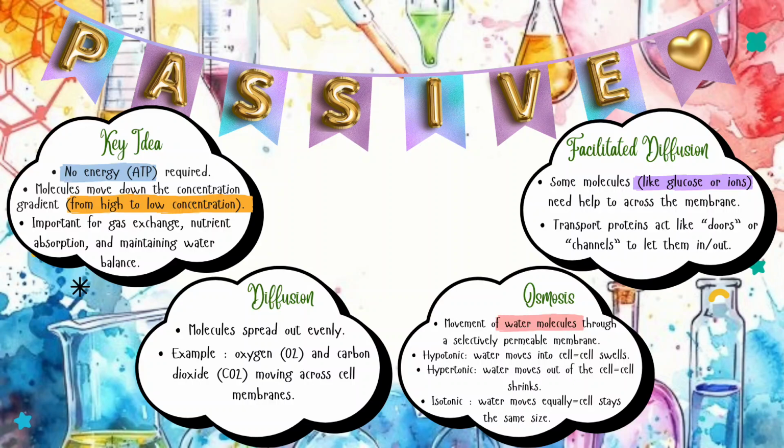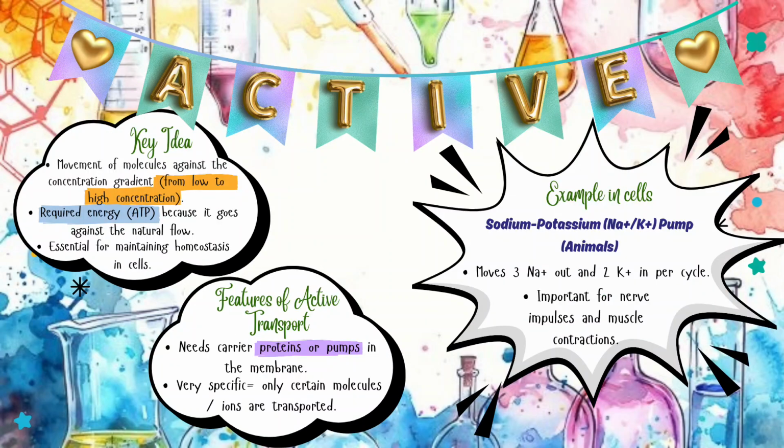And lastly, for the facilitated diffusion, some molecules like glucose or ions need help to cross the membrane. These transport proteins act like doors or channels to let them in or out. Moving on to the active transport. Key idea: movement of molecules against the concentration gradient, which means from low to high concentration. This transport requires energy or ATP because it goes against the natural flow, essential for maintaining homeostasis in cells.